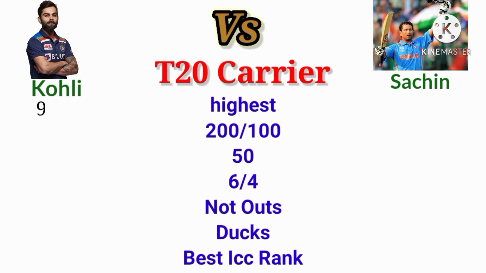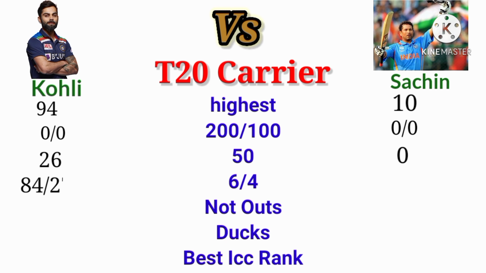The highest run Kohli scored in T20 is 94. The highest run Sachin scored in T20 is 10. The 200 and 100 Kohli scored in T20 is 0/0. The 200 and 100 Sachin scored in T20 is 0/0. The 50 of Kohli is 26. The 50 of Sachin is 0.